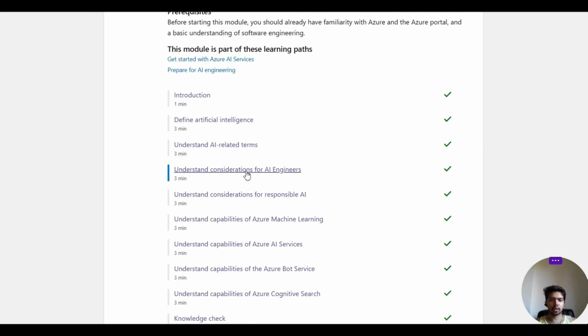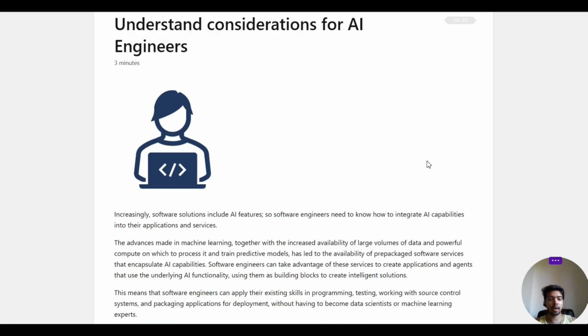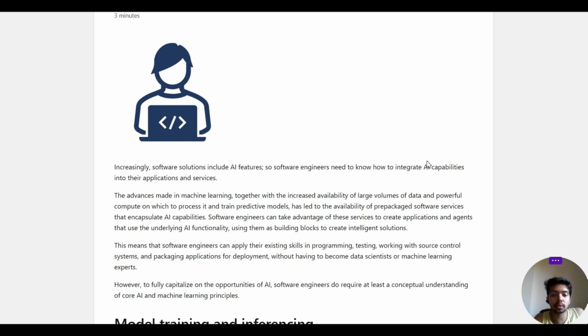We have understood the AI terms and considerations for AI engineers. So what you should consider: increasingly, software solutions include AI features. So software engineers need to know how to integrate AI capabilities into their applications and services. The advances made in machine learning, together with the increased availability of large volumes of data and powerful compute on which to process it and train predictive models, have led to the availability of pre-packaged software services that encapsulate AI capabilities.